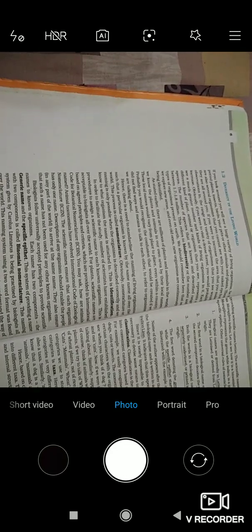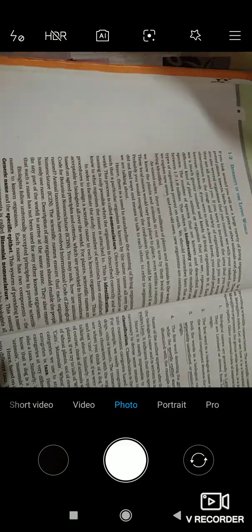Next statement: the description of any organism should enable people to arrive at the same name. So at any part of the world there should be one name for one organism and not another. They also ensure that such a name has not been used for any other known organism.